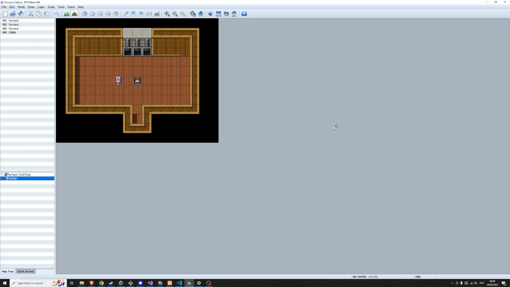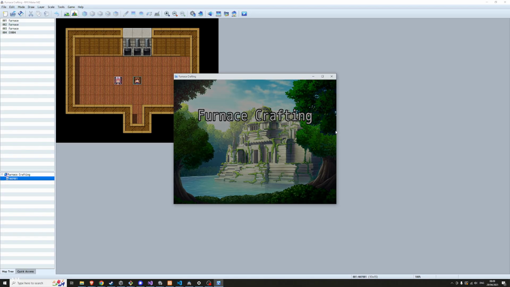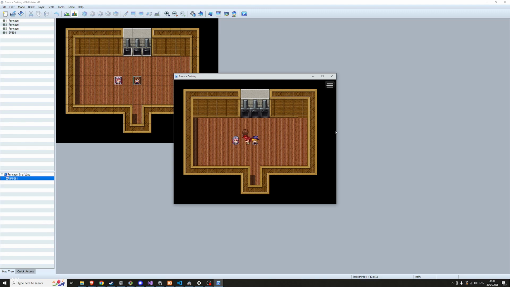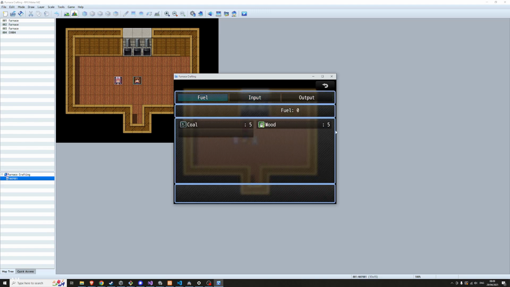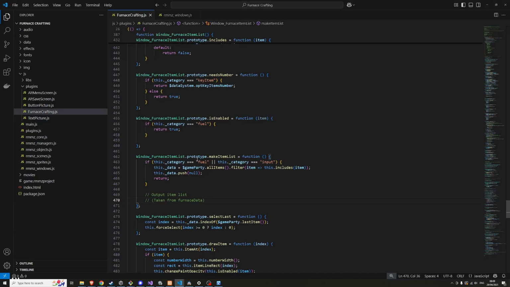Right, so let's see if that's us. There we go. So we can add coal or wood, and then we can switch to input. And currently, for some reason, it's unselectable. So let's see why. Is enabled. Okay.